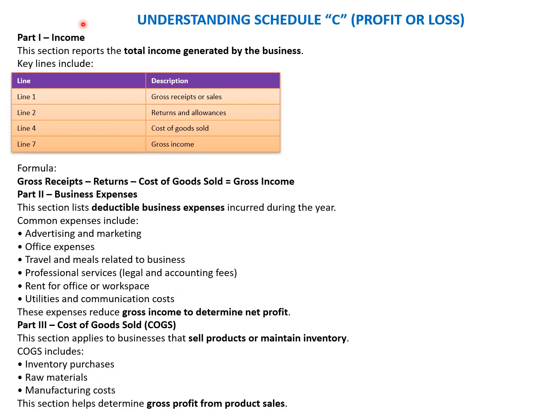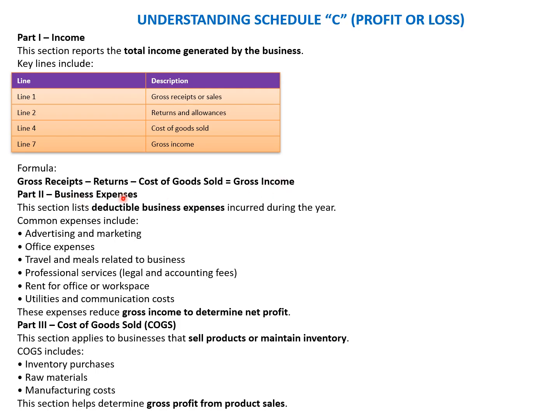Okay, so part one, which is the income. This section reports the total income generated by the business. Line one is the gross receipts of the sale. Line two is returns and allowances. Line four is cost of goods sold, and line seven is the gross income. So gross receipts minus returns minus cost of goods sold is the gross income.